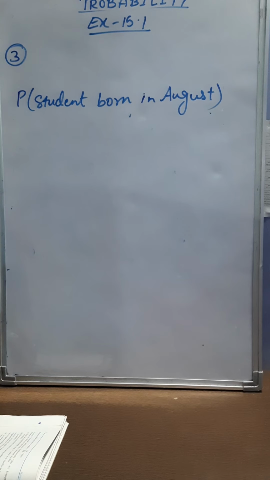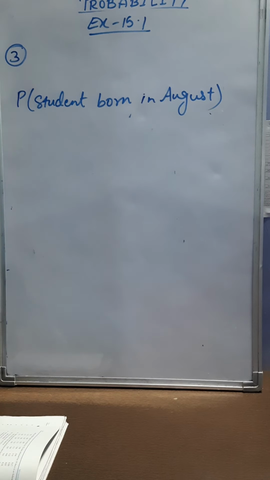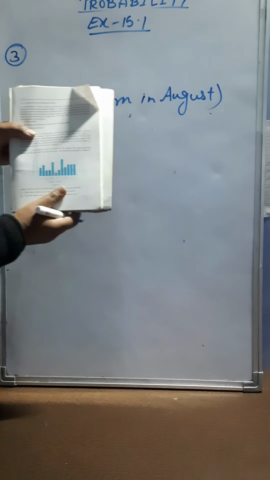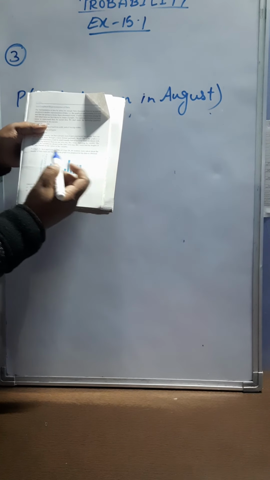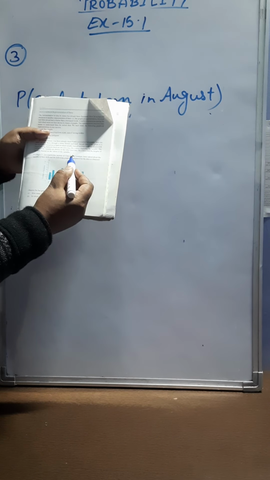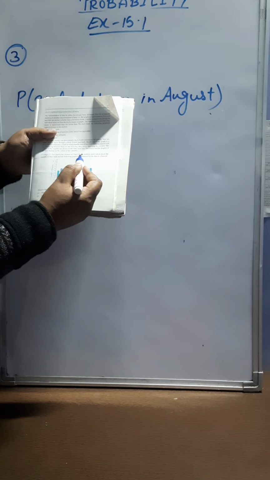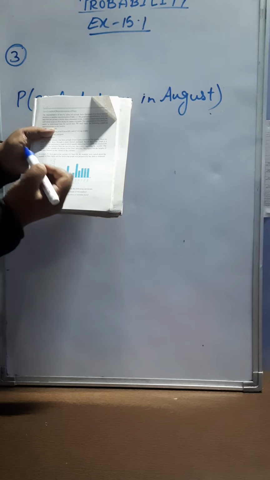Question number 3 says, refer to example number 5, section 14.4, chapter 14. Find the probability that a student of the class was born in August. If you see, this example is given on page number 247. If you see this bar graph carefully, page number 247, it says in a particular section of class 9, 40 students were asked about the month of their birth and the following graph was prepared for the data so obtained.